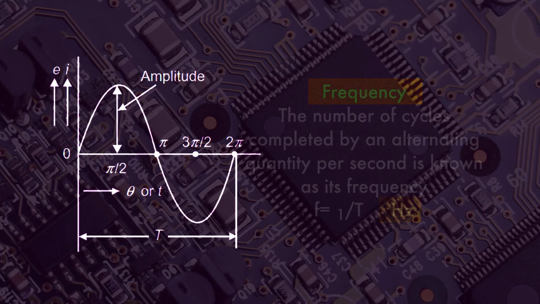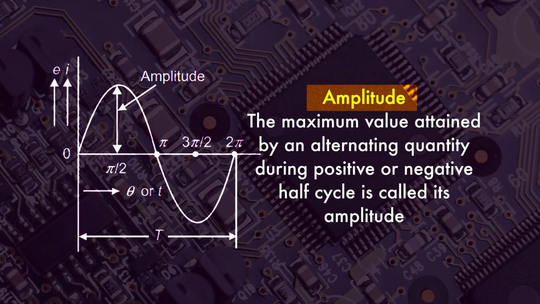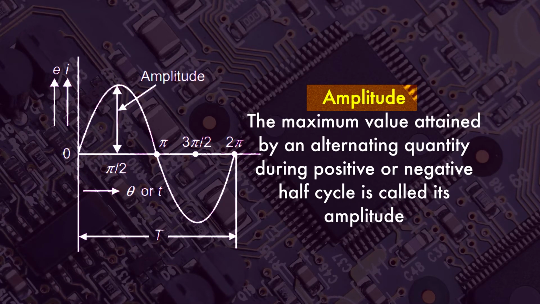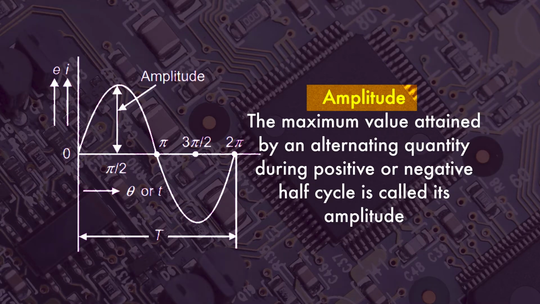The third term that we have to understand is the amplitude. As you can see in the figure, the maximum value attained by an alternating quantity during a positive or negative half cycle is called its amplitude.